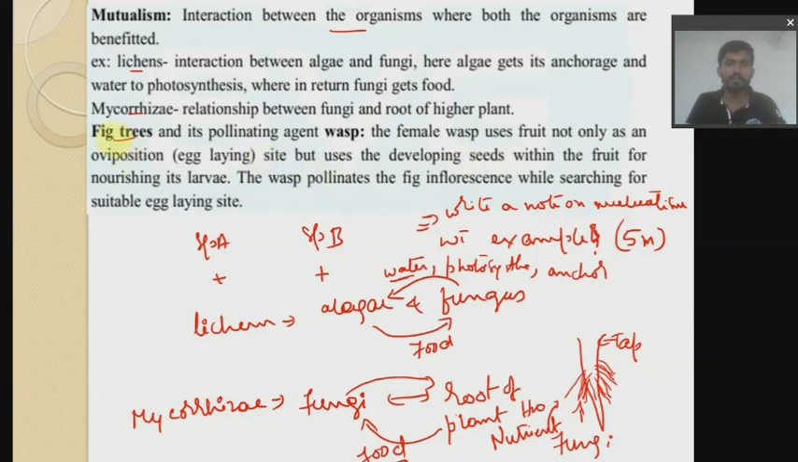What happened here? The fig tree got pollination. How? The wasp will pollinate the fig tree. At the same time, the wasp will get an area for laying eggs and also for the development of its young ones. This is one of the most important concepts of this chapter. I hope you have understood. These are some of the important questions which will appear in your examinations. So you have to be very keen with respect to organisms and populations.